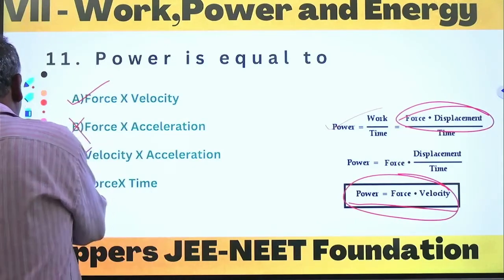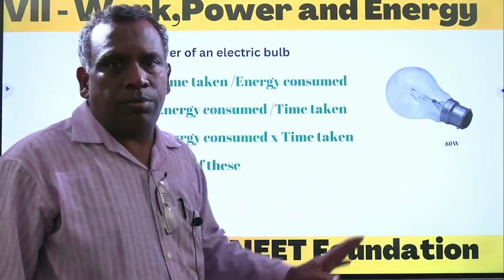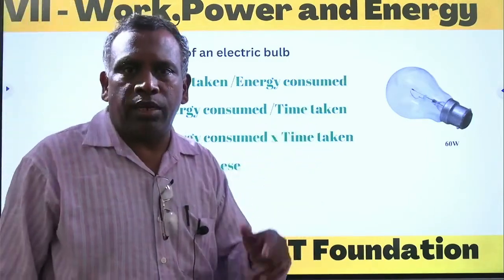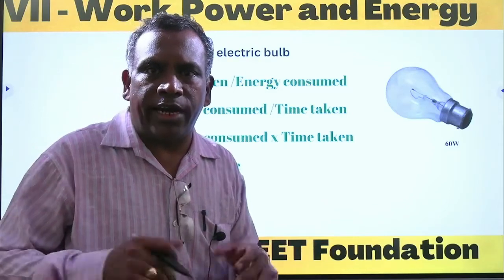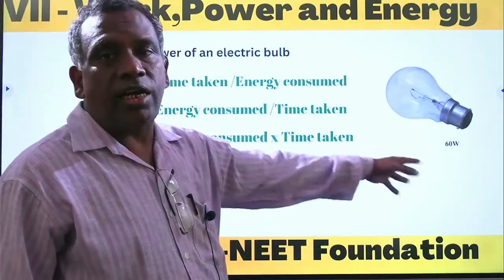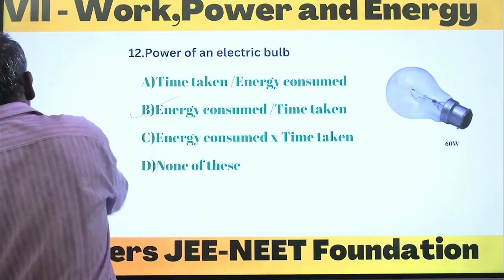So this is about the 11th question. The 12th one: power of an electric bulb. Power is nothing but what? Energy consumed, the rate of energy. That is, power is nothing but energy consumed by the time taken. Energy consumed by the time taken. This is the correct answer.